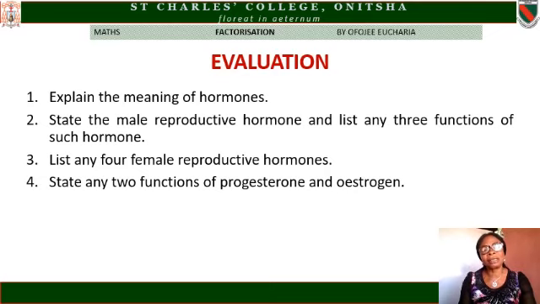Now with this, answer these questions. Number 1, explain the meaning of hormones. Number 2, state the male reproductive hormone and list any 3 functions of such hormone. Number 3, list any 4 female reproductive hormones. And then number 4, state any 2 functions of progesterone and estrogen.